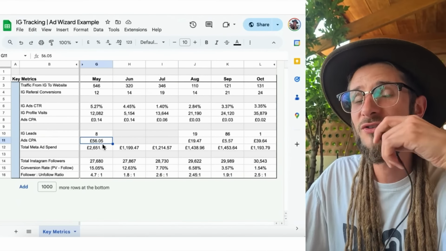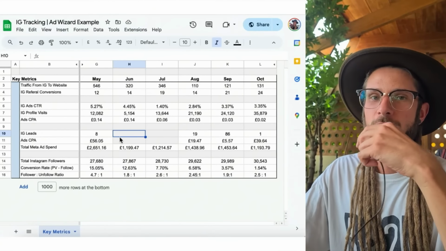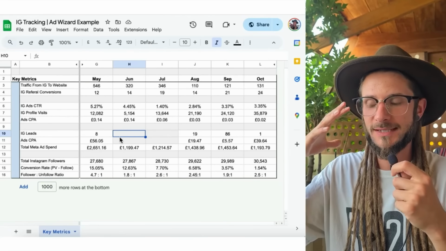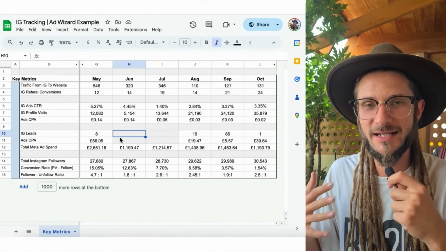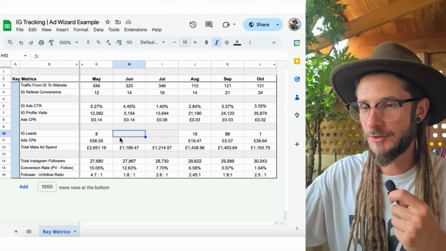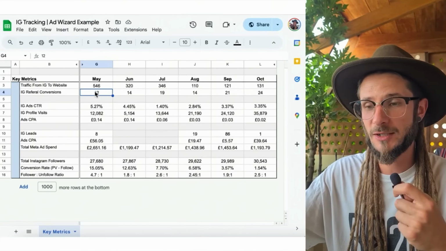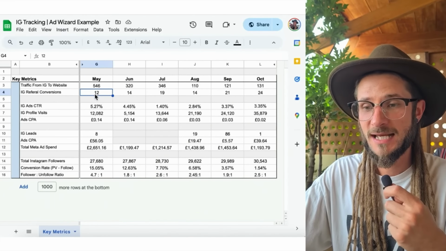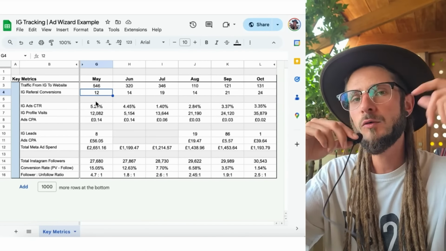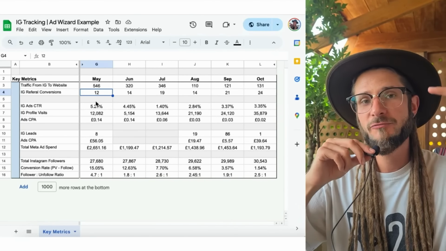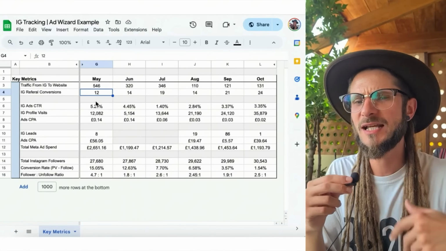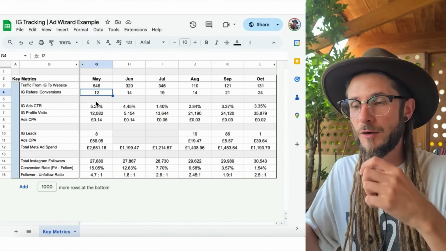Then we need to look at what the CPA for that was. So you look at your total ad spend and then divide that by how many submitted their lead details. That's not the only growth point of this exercise. It is, of course, one growth point, but we're not just looking for IG leads. So you could do the same thing for the conversions happening on the website. You could definitely put in the Meta ad spend. How many conversions has that been? What is the CPA for that? So it's the idea that for all the different touch points you're looking at, what is the conversion rate? How much have we spent? What is the click-through rate? Follow to unfollow ratio, and then what is the ultimate difference and success of the profile growth?